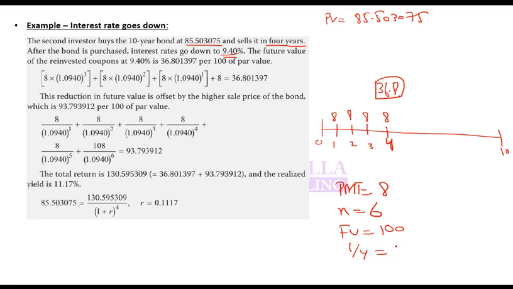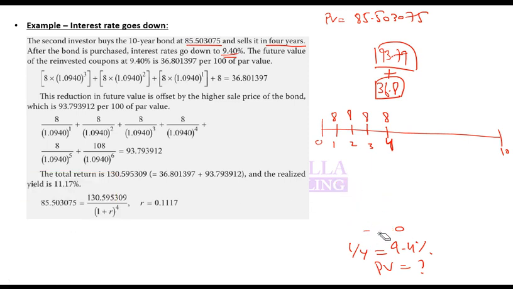IY it is given to you as 9.4%, and you have to find out the present value. And if you find out the present value, what does it come out to be? 93.79. So that means at the end of fourth year you receive this 36.8 and you also receive 93.79 by selling the bond. So total amount which you receive at the end of fourth year will be the sum of these two.